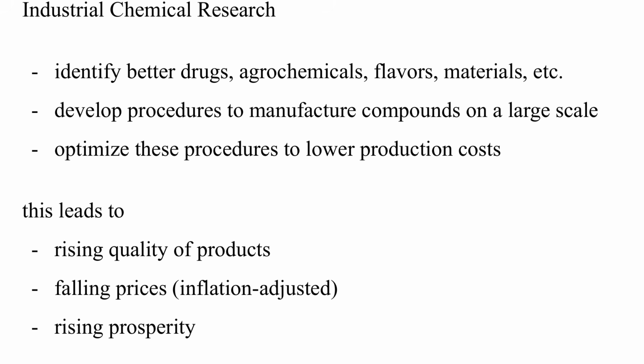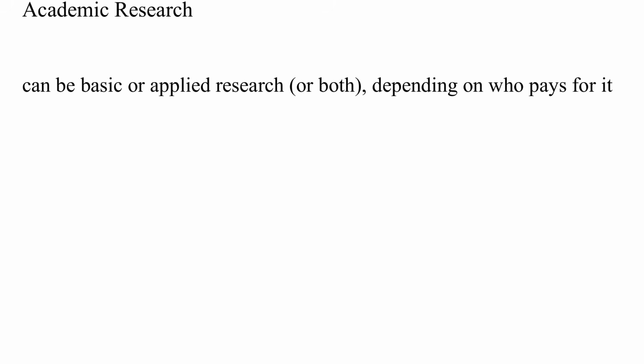The never-ending optimization of products and manufacturing processes leads to a rising quality of all these products, to falling inflation-adjusted prices, and thus to rising prosperity. Academic chemical research can be basic or applied, or both, depending on who pays for it. In affluent countries, there are generous funding institutions willing to pay for any type of research, while in poorer countries, academics must often apply for funds from companies and will therefore have to focus on more practical chemical problems.